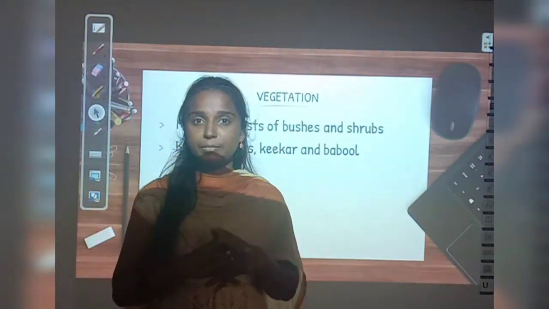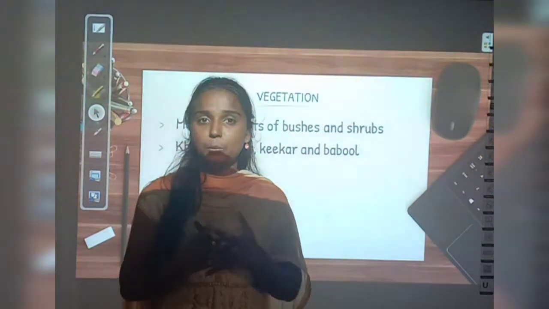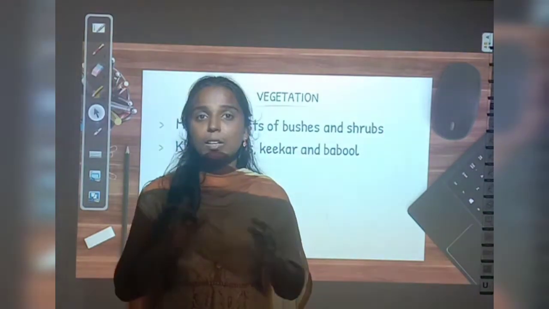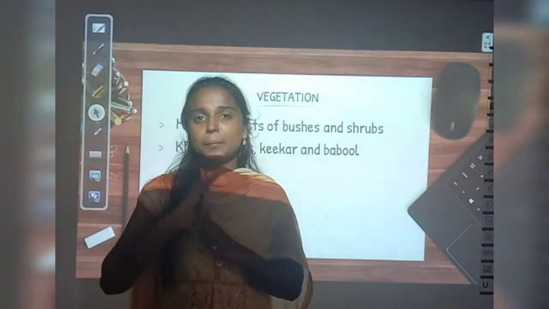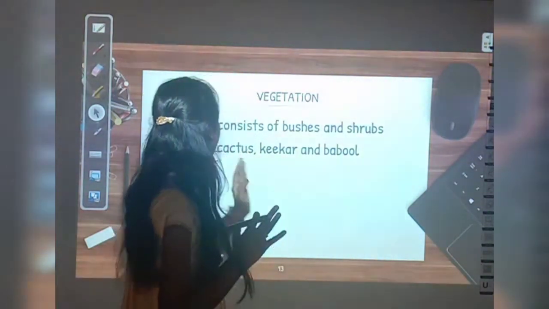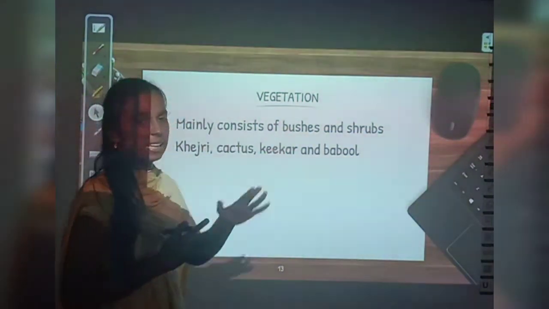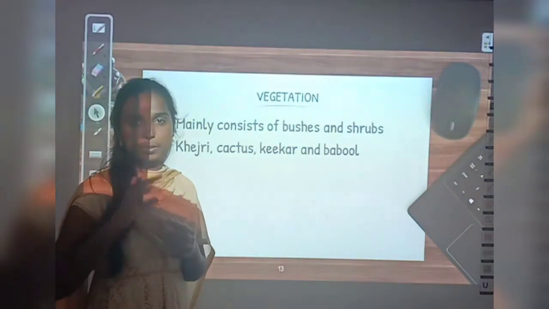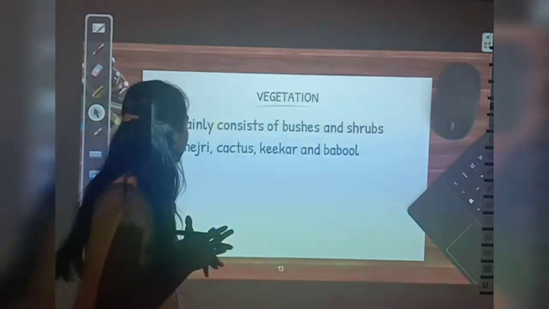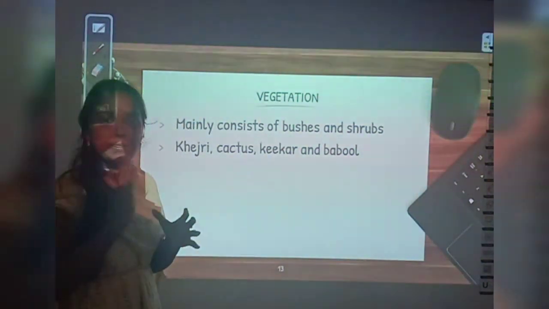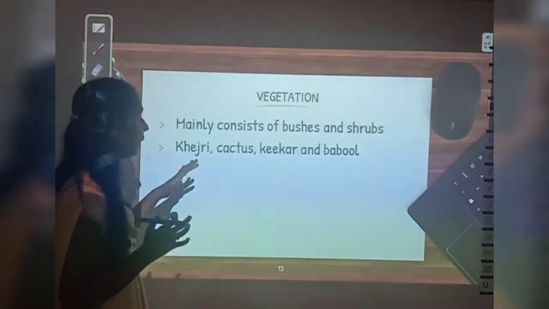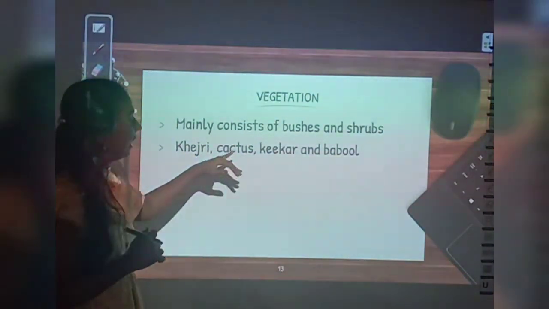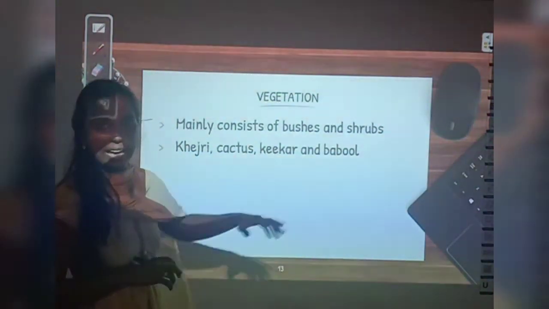Whether the soil here is fertile? No, right? Can we see water in the desert? No, right? So the vegetation will not be very high, right? So see, here it consists of bushes and shrubs only. Most commonly we can see so many bushes and shrubs, only small plants. And see, what are the main plants and trees we can see here? It mainly consists of Khejri, cactus, kikar and babul.